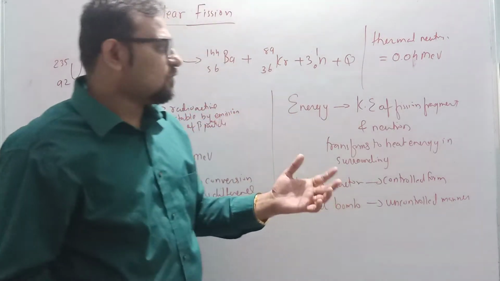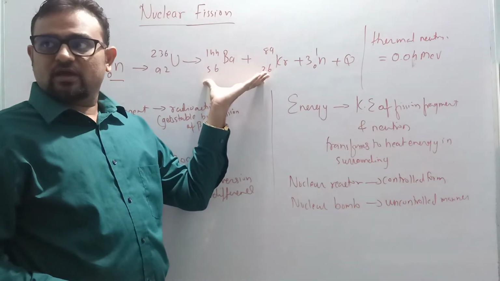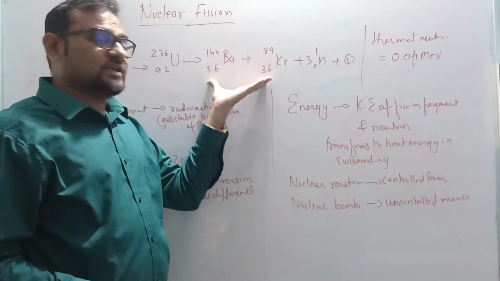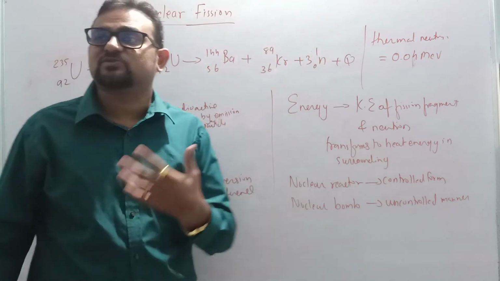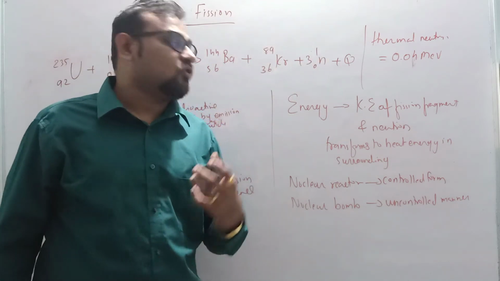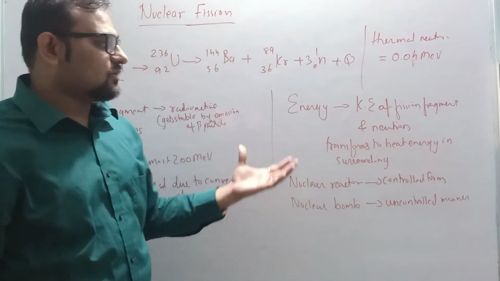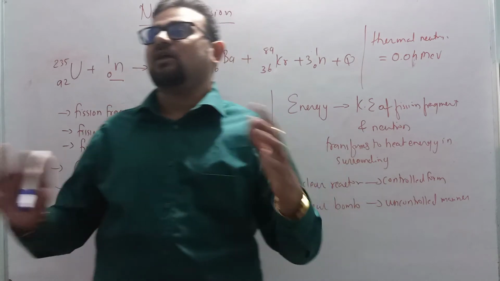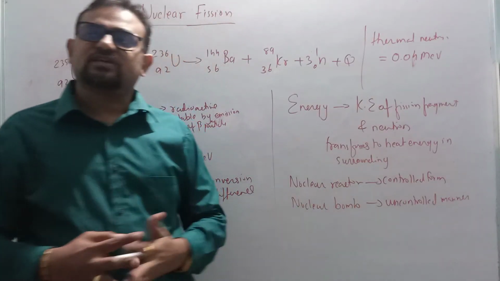Now, the energy is emitted in which form? First, energy will be in the form of kinetic energy of the fission fragments and neutrons. The fragments released will have a certain velocity, and neutrons a certain speed. Later on, that can be converted into heat energy in the surroundings.